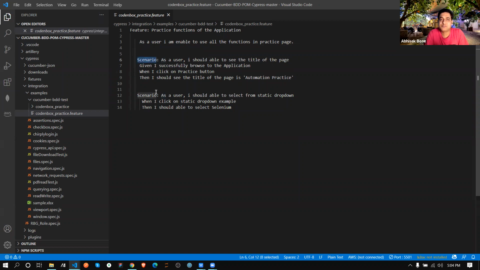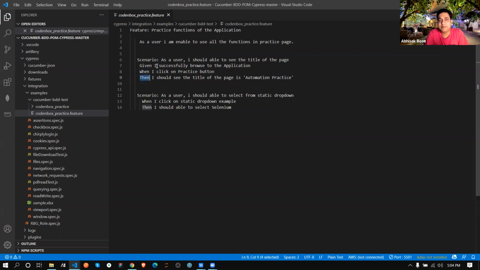Then there are two scenarios. First scenario: as a user, I should be able to see the title of the page. Now there are three parts of a particular scenario: given, when, and then.